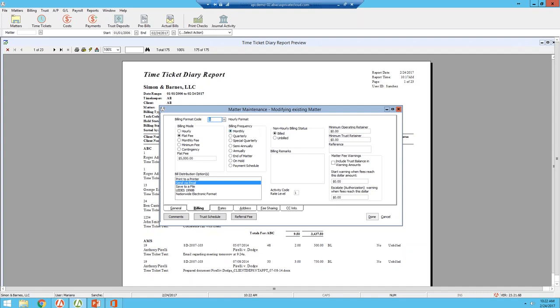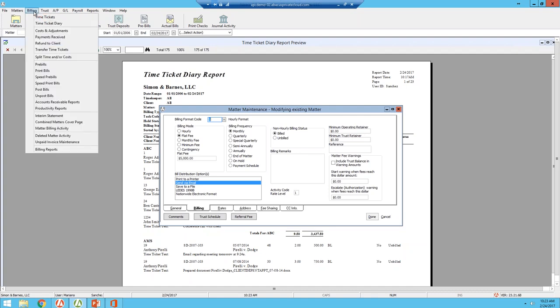Okay, so another question is from Mike, and he's asking, can I capture my time on an invoice before posting an invoice? So the answer is yes. When you're capturing your time, it's all going to be captured and waiting for you on the pre-bill section of the program, as well as the print bill section of the program. Print bill section of the program is optional. It's there for you to view a draft of the bill before you approve or finalize the bill.